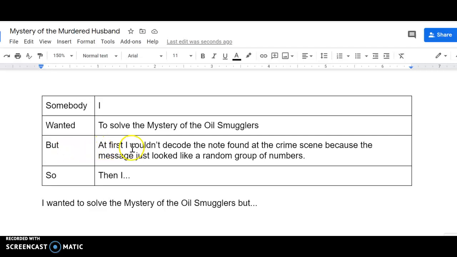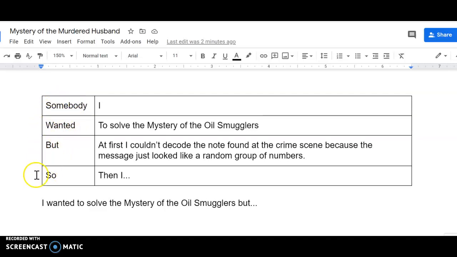At first, I couldn't decode the note found at the crime scene because the message just looked like a random group of numbers, right? That was what was keeping us from solving it. So then what did we do? So then, and notice that I left this blank because I want you to explain how we ended up solving the crime.